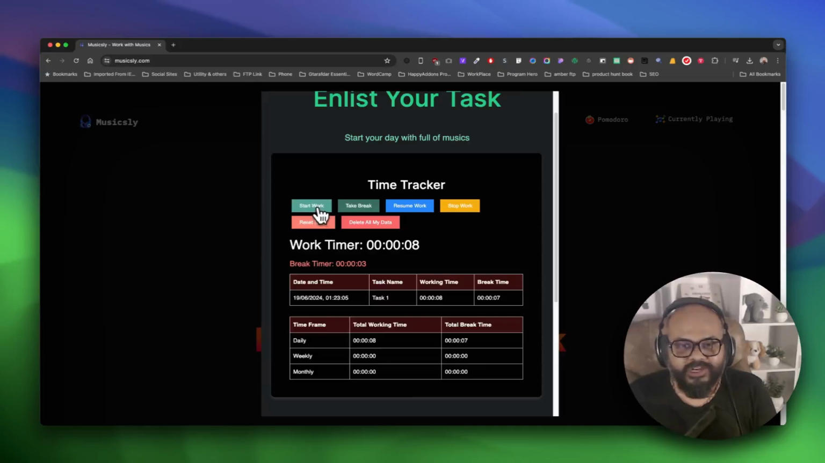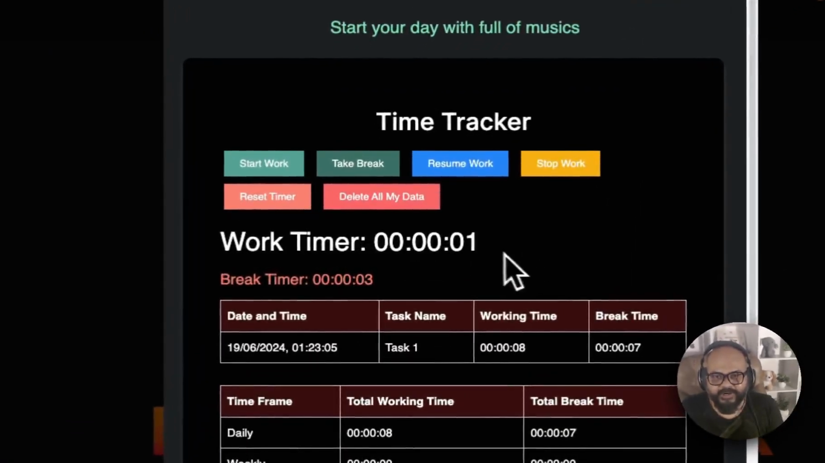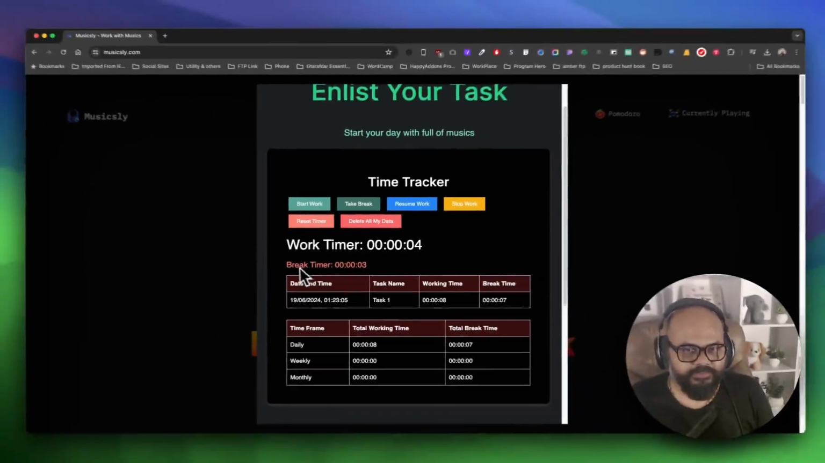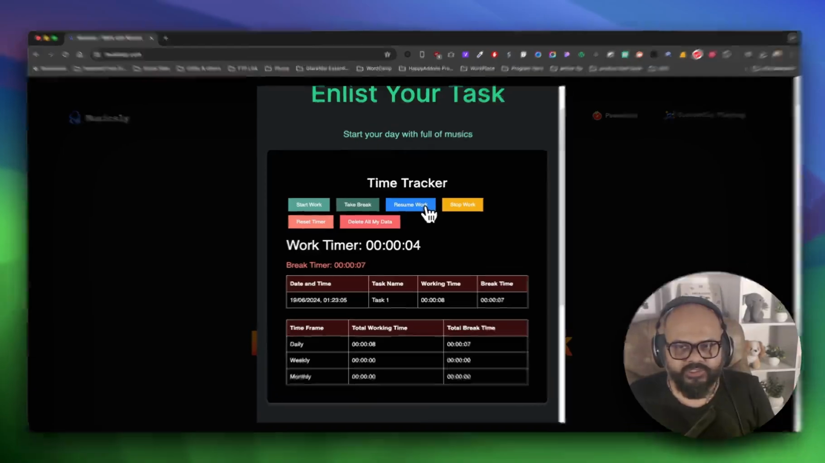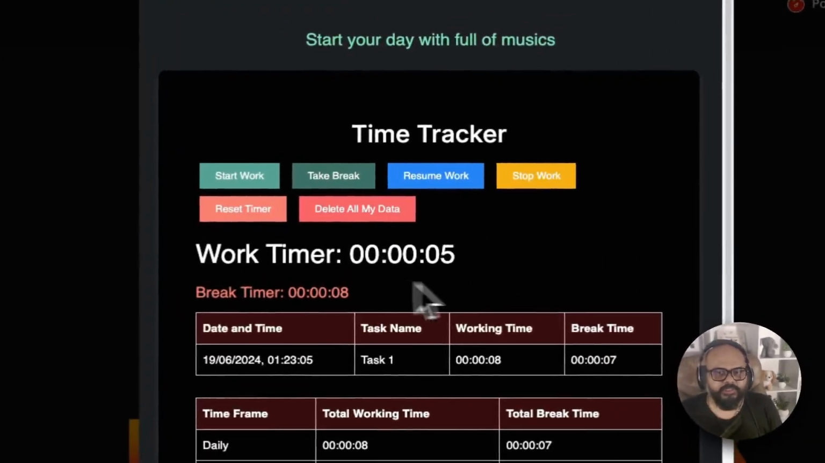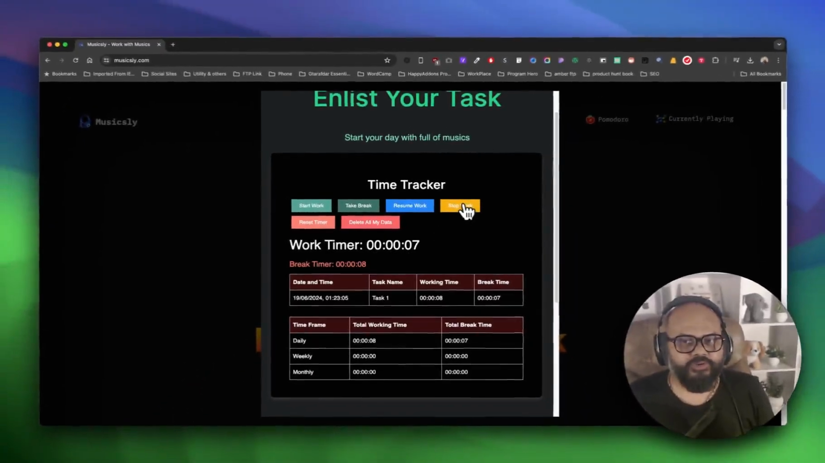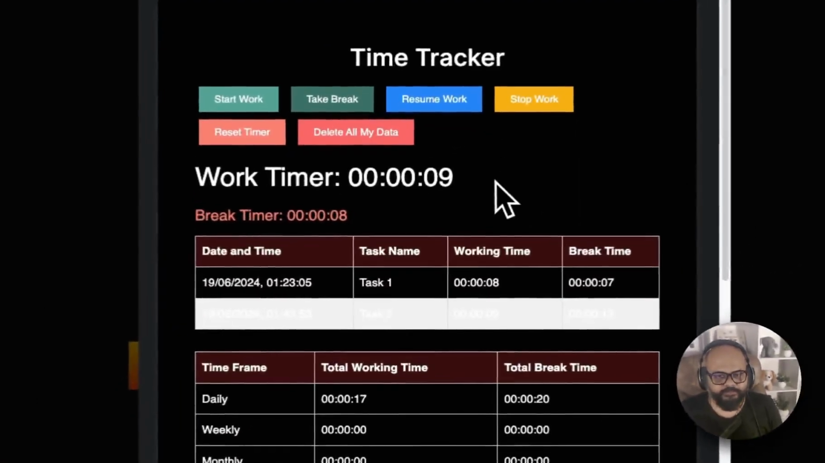So if you want to start your work here, just click the start button. The timer will start. If you want to take a break, definitely take a break. Your work time will be stopped, but break time will be introduced. Also, if you resume your work, just click resume work. The work time will start. If you want to stop the work, definitely stop from here.